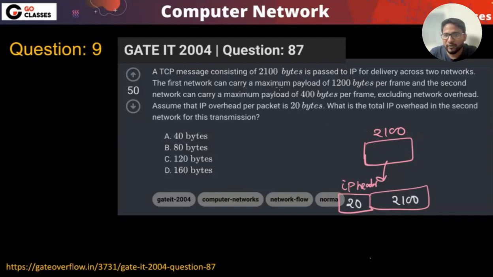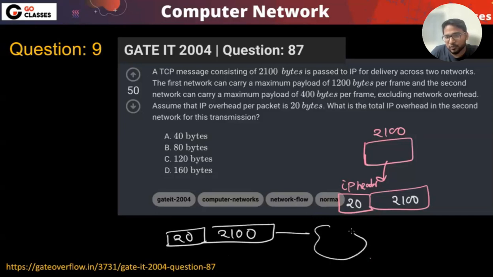Now what else are they saying? The first network can carry a maximum payload of 1200 bytes. The MTU is given to you per frame, and the second network can carry 400. So the packet is basically 20 bytes of header and 2100 bytes of data, passing through two networks. The first network has an MTU of 1200 bytes, which means you need to subtract 20 here. And 400 bytes is the MTU.